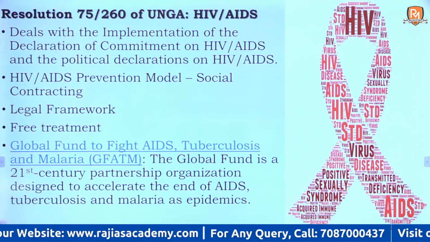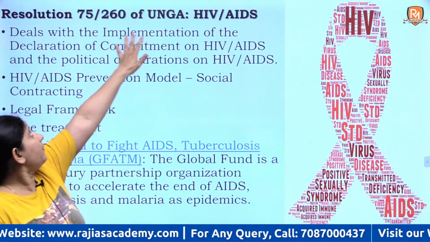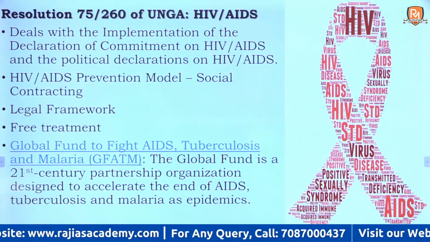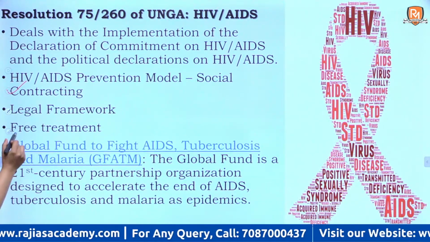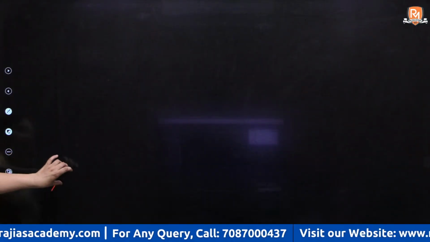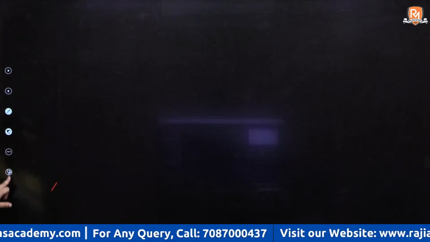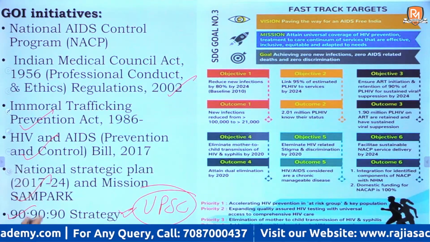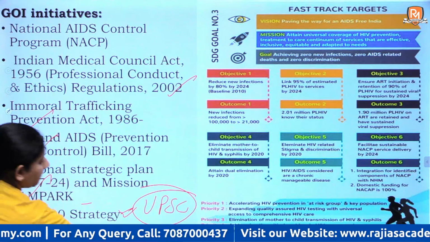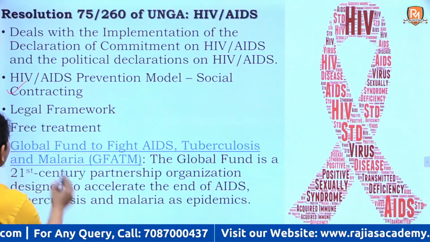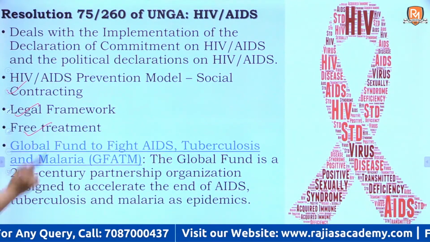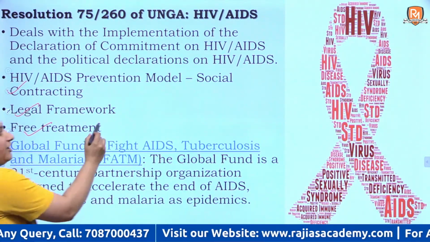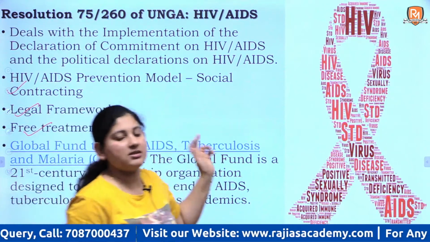And this particular convention, resolution, speaks about social contracting, legal framework, and providing free treatment to your citizens, right?